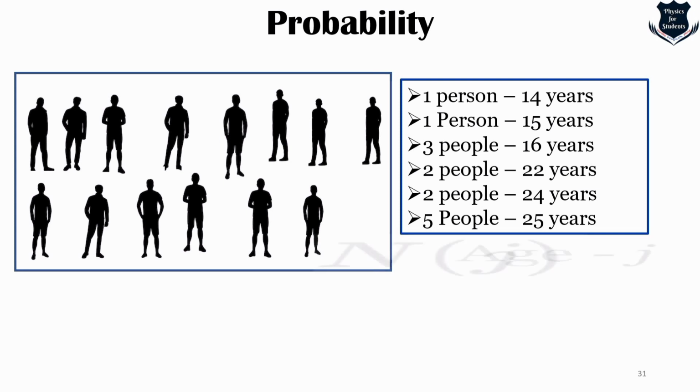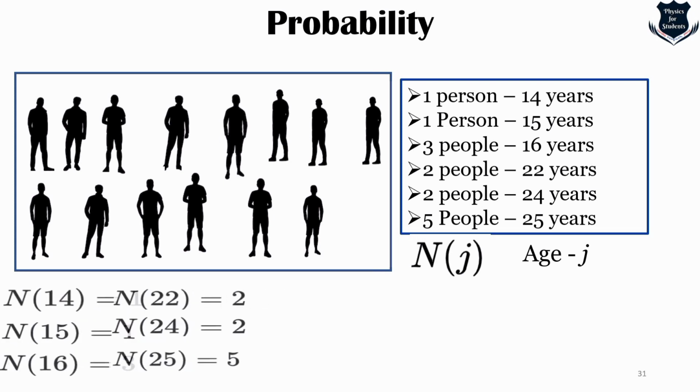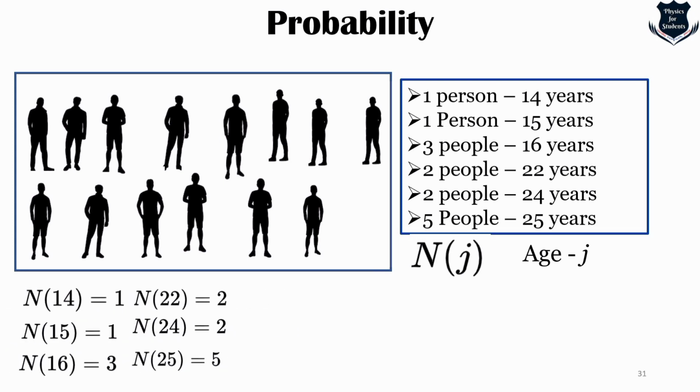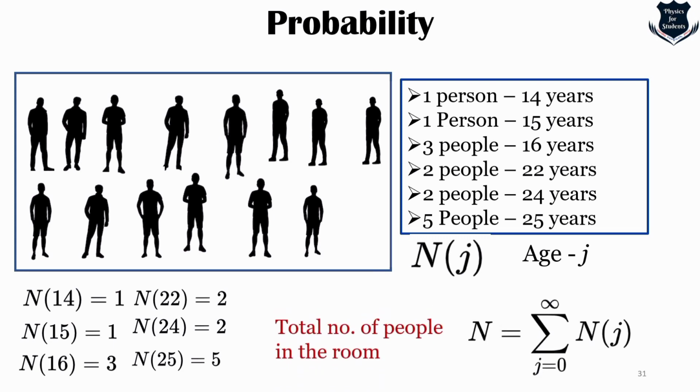And if we let nj represent the number of people at age j, then we get something like this, right? So can we compute the total number of people in the room? Yes, we can calculate this. This is just an example to show how probability really happens.